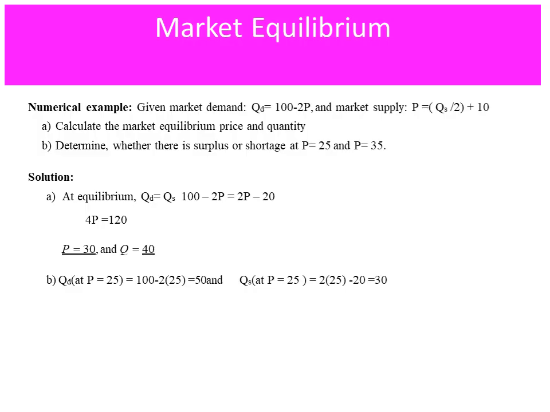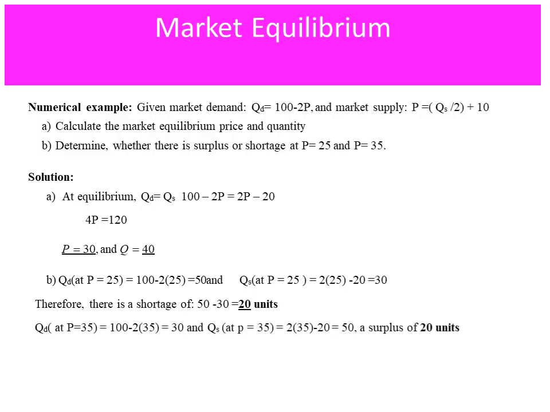Quantity of demand is 50 and the quantity of supply is 30. So there is a surplus or shortage of around 20. Therefore, there is a shortage of 20 units.